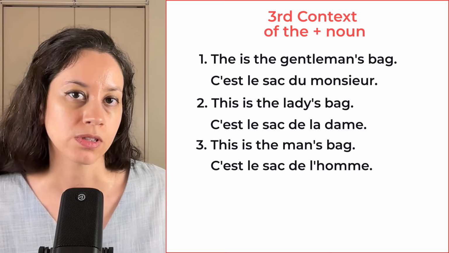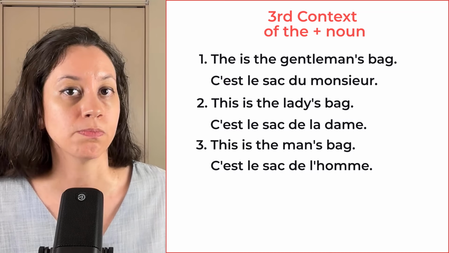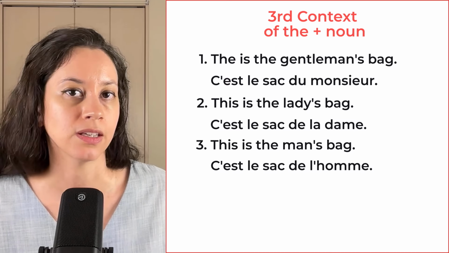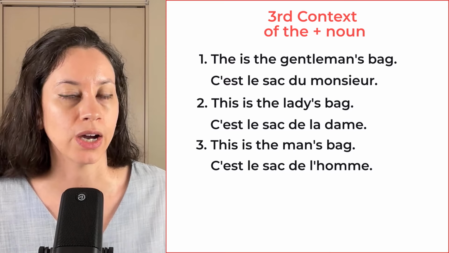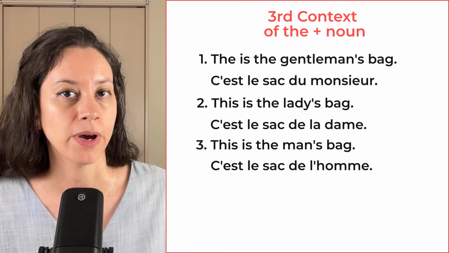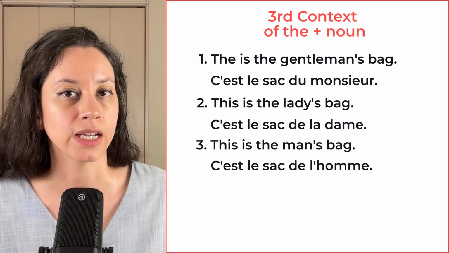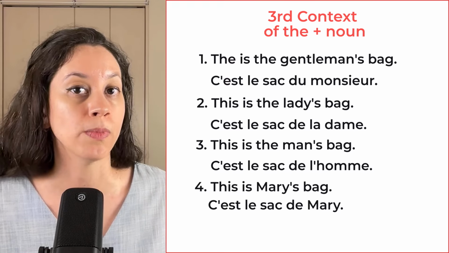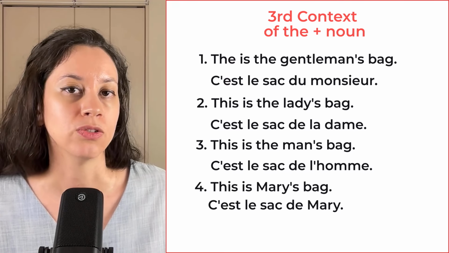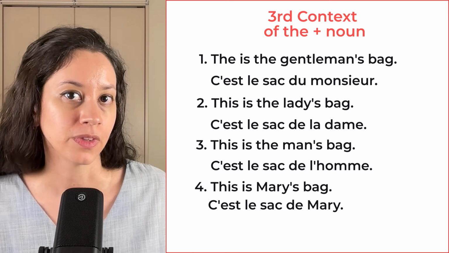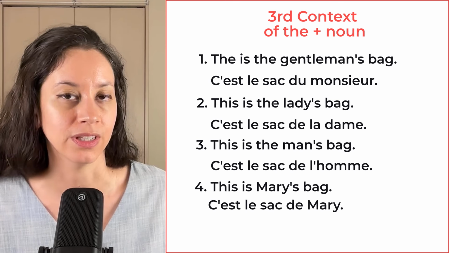Now, let's say I want to say, this is Mary's bag, right? In that case, if I translate literally, I wouldn't say, this is the bag of the Mary, right? I would say, c'est le sac de Marie. This is the bag of Mary, literally.